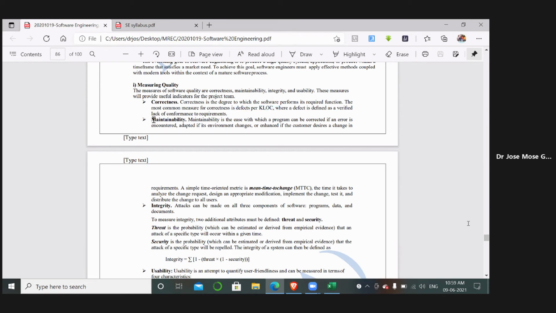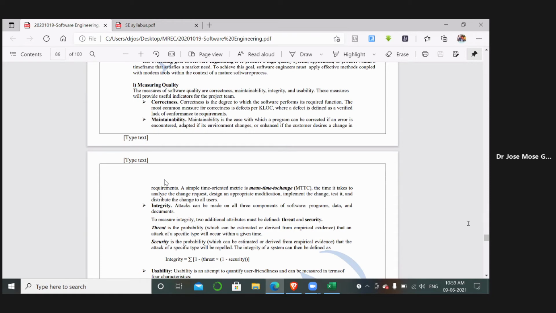If there is any error that occurred in your product during implementation, it should be maintainable. Okay, so every software requires to be maintainable, because they may get some errors at particular points, such that it should be accepting the changes given by the user.